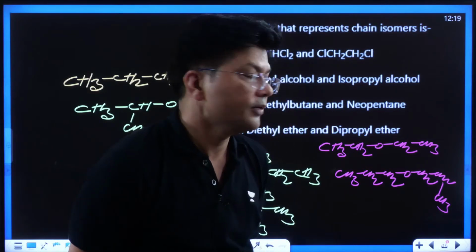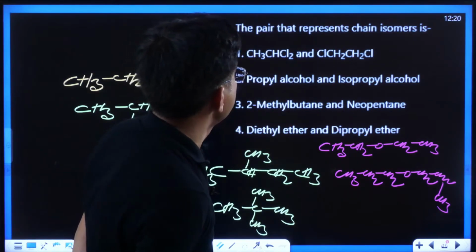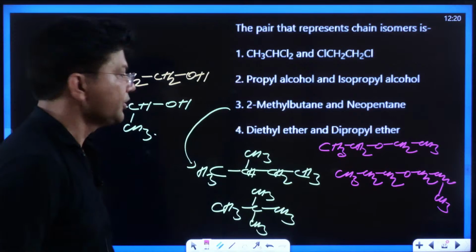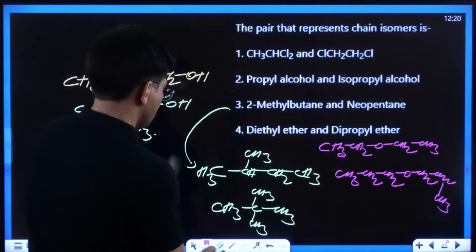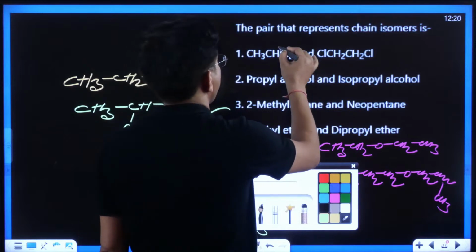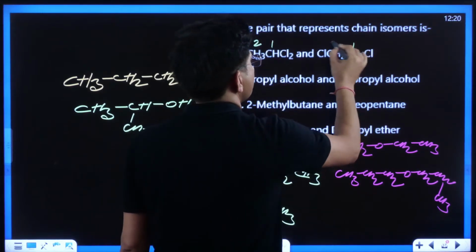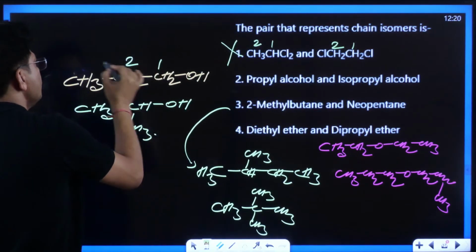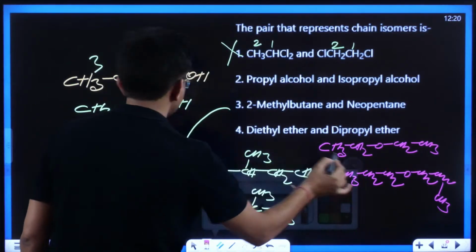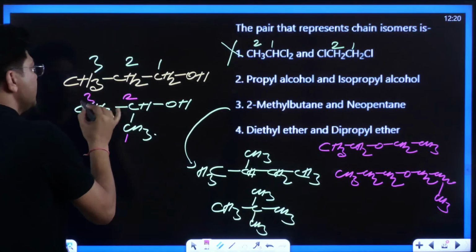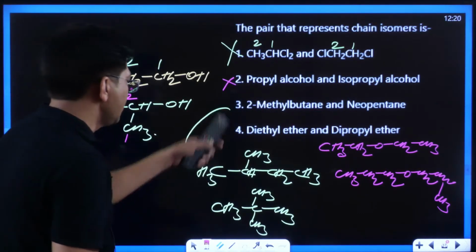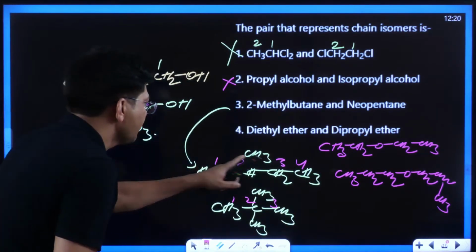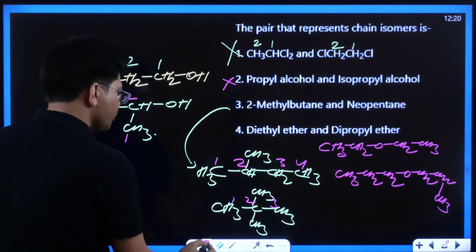The pair that represents chain isomerism. Let me check whether your answer is right or wrong. 1, 2, the parent chain is of 2, so this can't be the answer. Now see over here, 1, 2, 3, this can't be the answer either. Now here I can see 1, 2, 3, 4 and 1, 2, 3, and they have the same number of carbons, so this is going to be the answer.